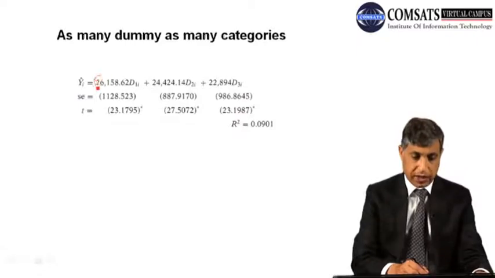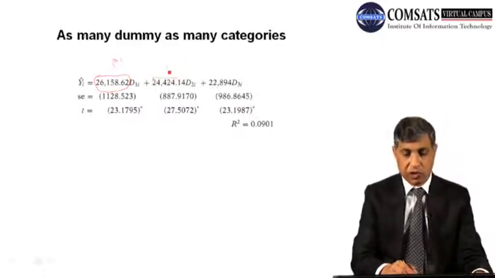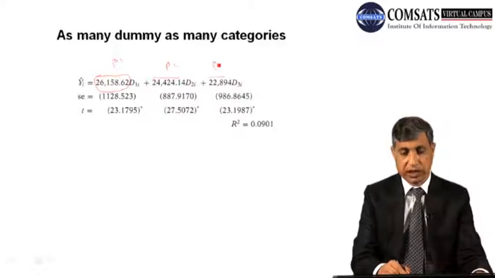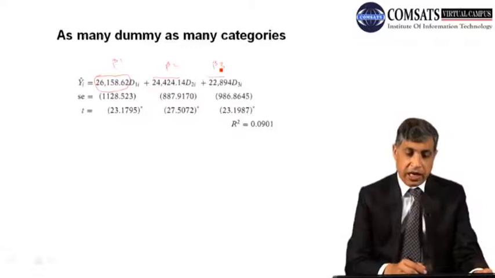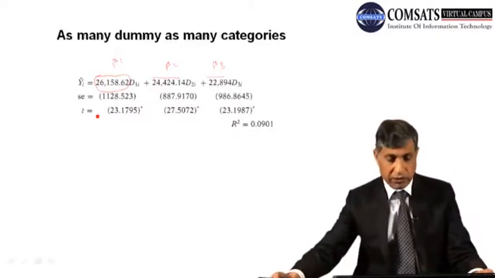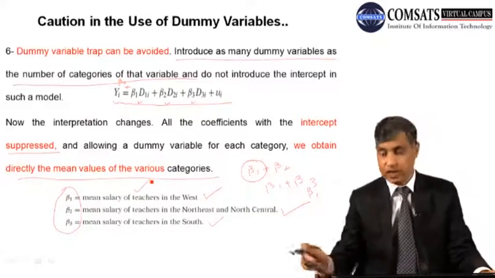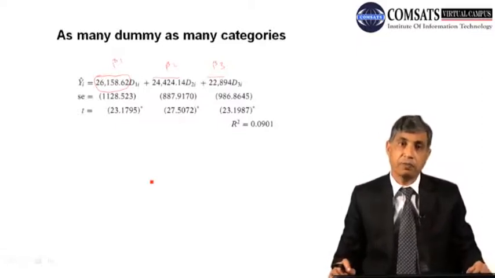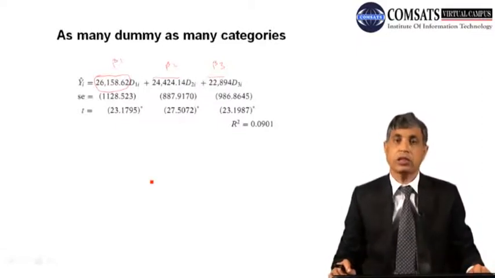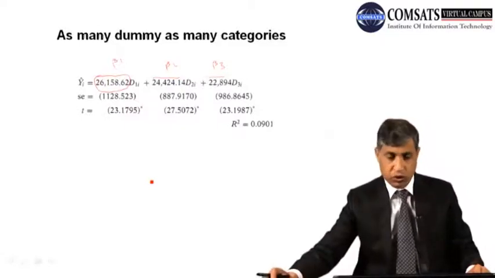Now this is beta 1. And this is a slope coefficient because the dummy is there. This is beta 1. This value is now beta 2. And this value is beta 3. So these are all slope coefficients. Now what I can interpret is that beta 1 is now the mean salary of teachers in the West. So I will interpret it as: the mean salary of people in the West is $26,158.